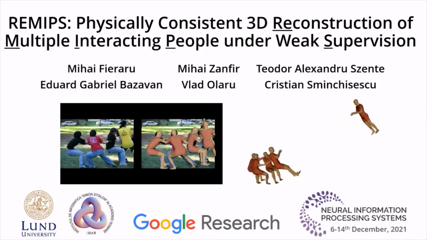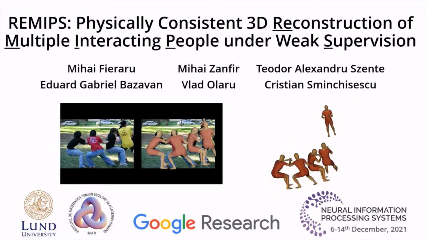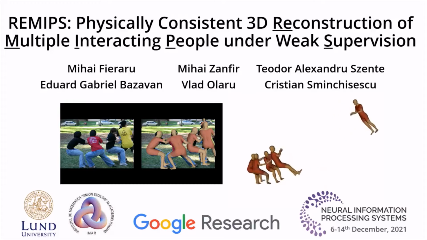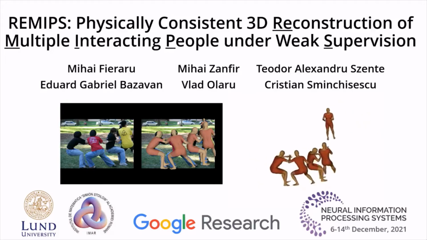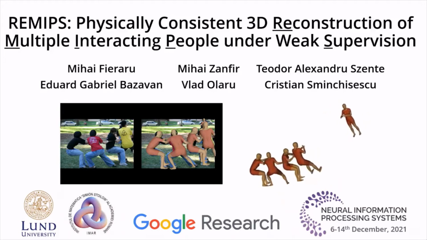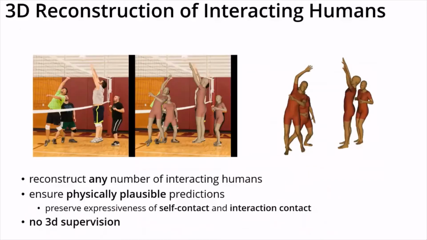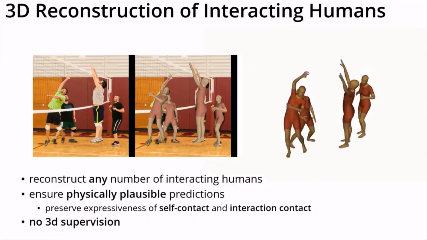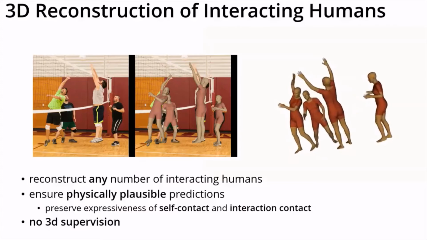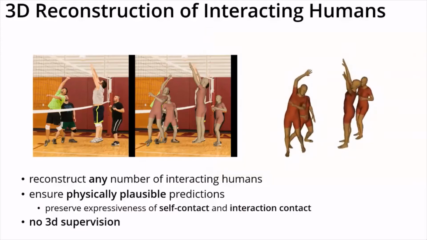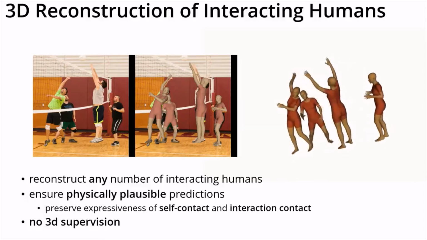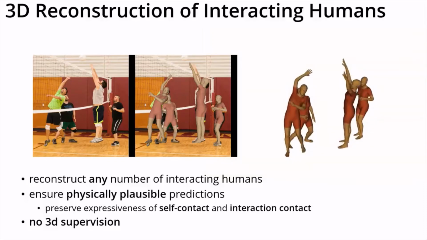Hello, my name is Mihai Fieraru, and here I present our work, REMIPS, physically consistent 3D reconstruction of multiple interacting people under weak supervision. Given a monocular image, our goal is to efficiently reconstruct all humans in the scene, irrespective of their number. Our method predicts physically plausible 3D reconstructions, even in challenging scenes where people interact with each other.